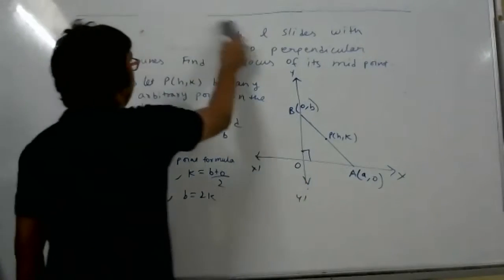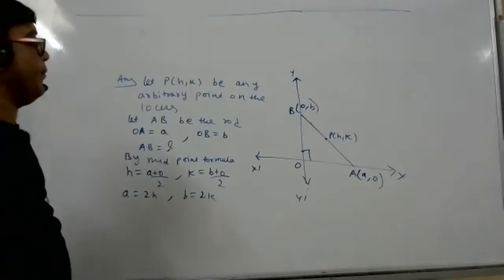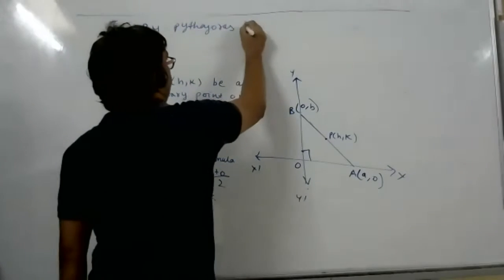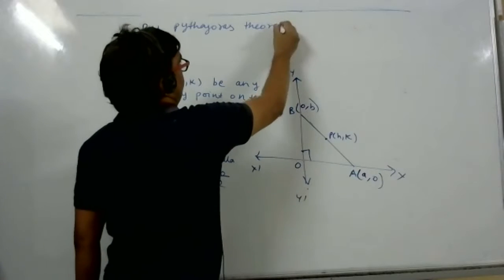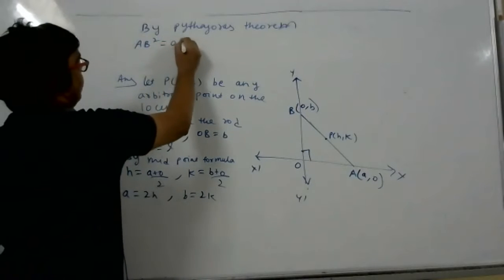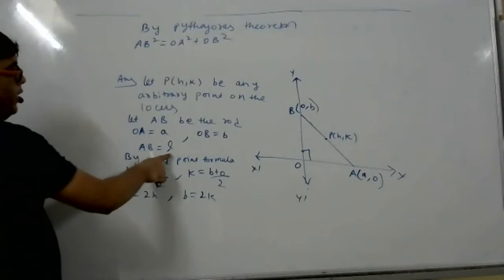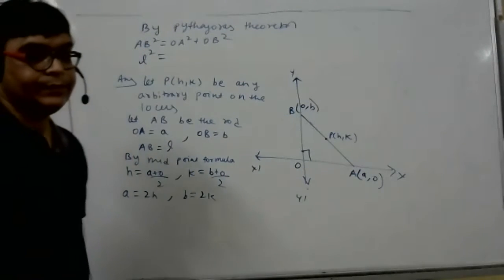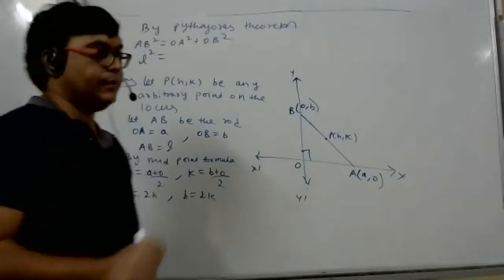Which triangle is this? Right angle triangle. Which famous formula we can use? Pythagoras theorem. By this all we have to know. They will not tell in the question what you use. You use whatever you want. By Pythagoras theorem, AB square is equal to OA square plus OB square. Do you know the length of AB, student? L. Is L a parameter? L is not a parameter. They only gave it to us. Parameter means something variable.